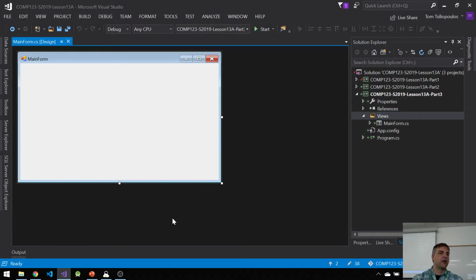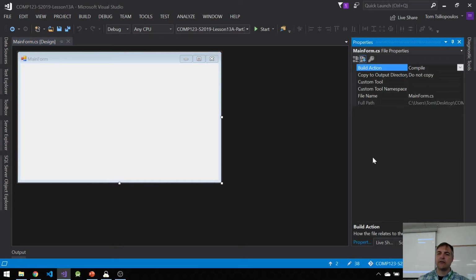Again, you can combine all the things we talked about right here, right? And you're going to see this in a second. So I can have inheritance, I can have multiple document interface, I can have this thing that I'm going to show you right now, all in one, okay? So here's my main form. Again, I just need to do some minor configuration here.